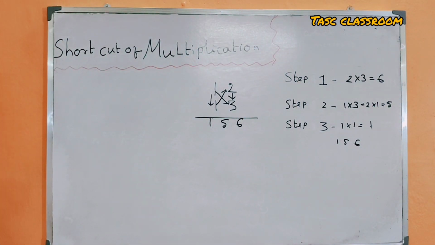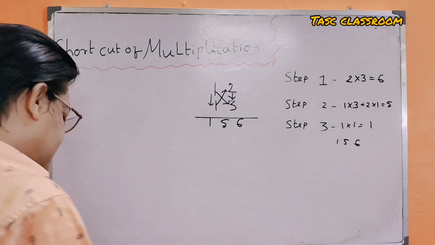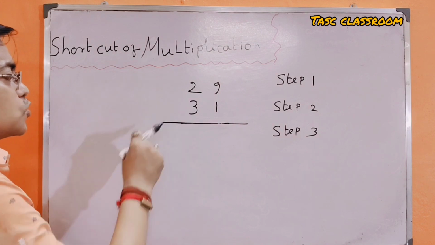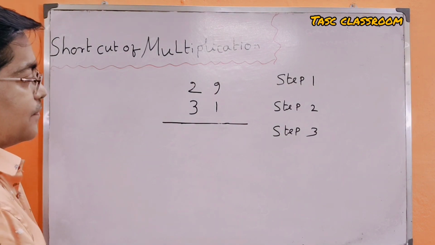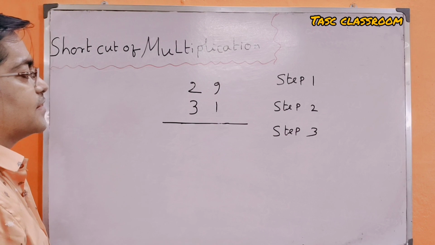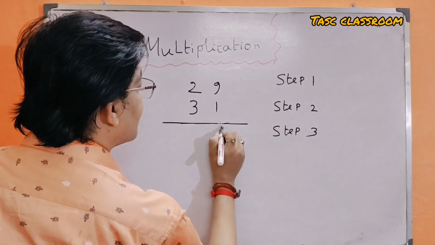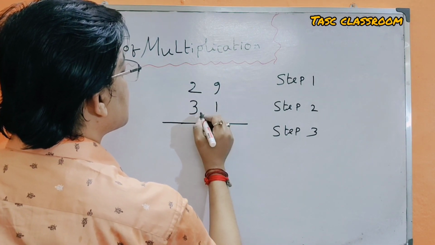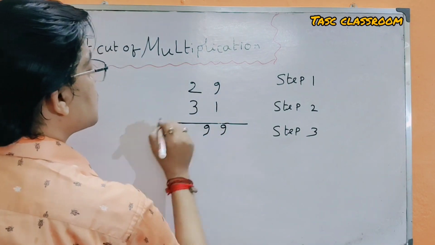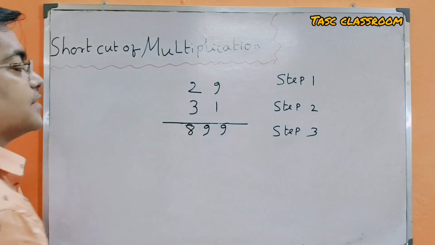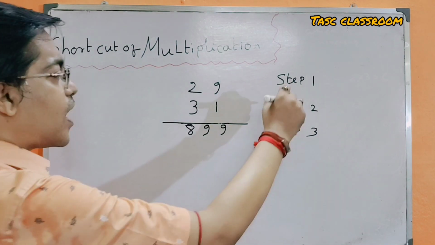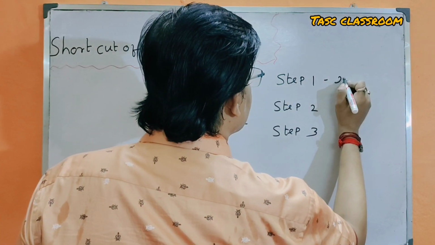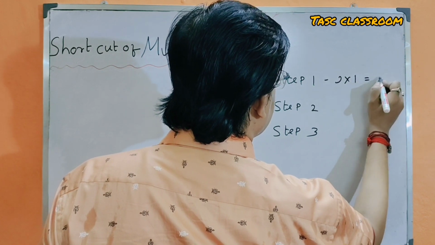We take another example of 2 by 2 multiplication: 29 is multiplied by 31. The answer will be 899. Step 1 is 9 multiplied by 1 equal to 9.